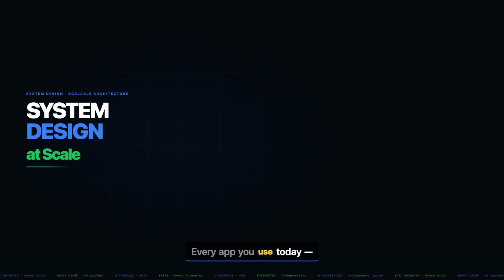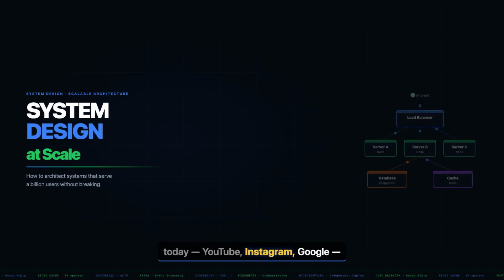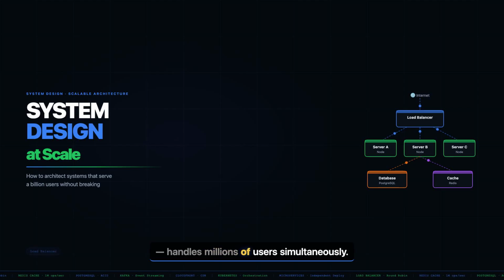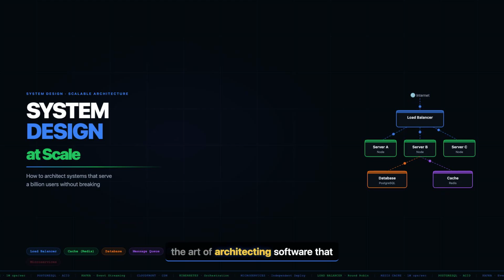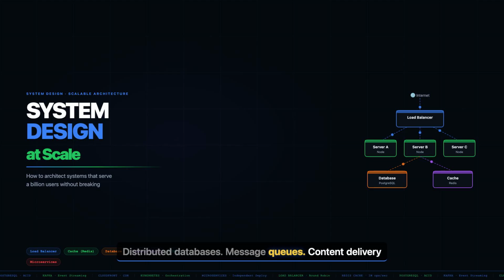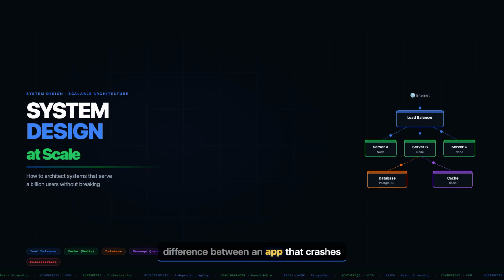Every app you use today, YouTube, Instagram, Google, handles millions of users simultaneously. How? System design is the art of architecting software that scales. Load balancers, caches, distributed databases, message queues, content delivery networks. These aren't just infrastructure concepts. They're the difference between an app that crashes under load and one that serves a billion users without breaking a sweat. Today, we build that mental model.